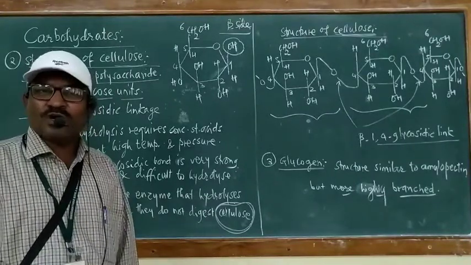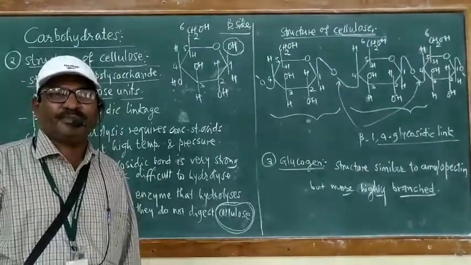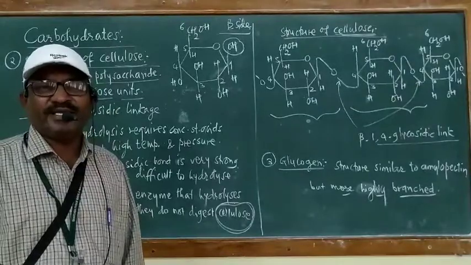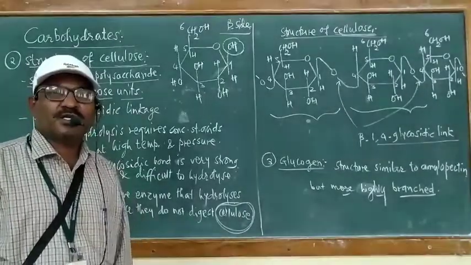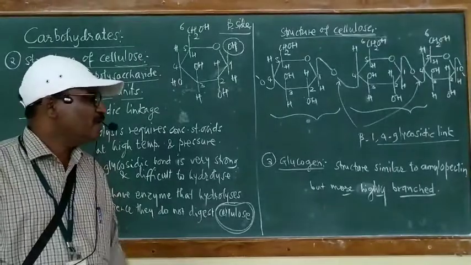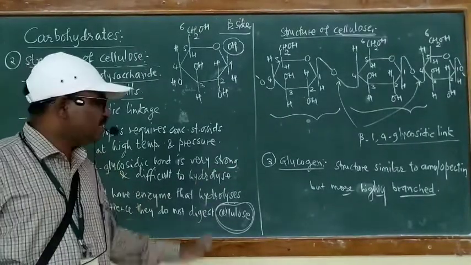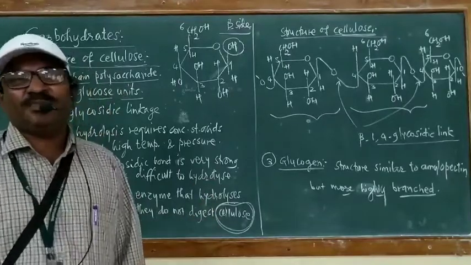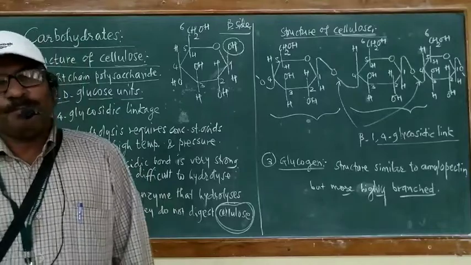It is composed of beta D glucose units and contains beta 1,4 glycosidic linkage. There are no branches in the structure of cellulose, but the last structure is the structure of glycogen, and that glycogen structure is similar to the structure of amylopectin.